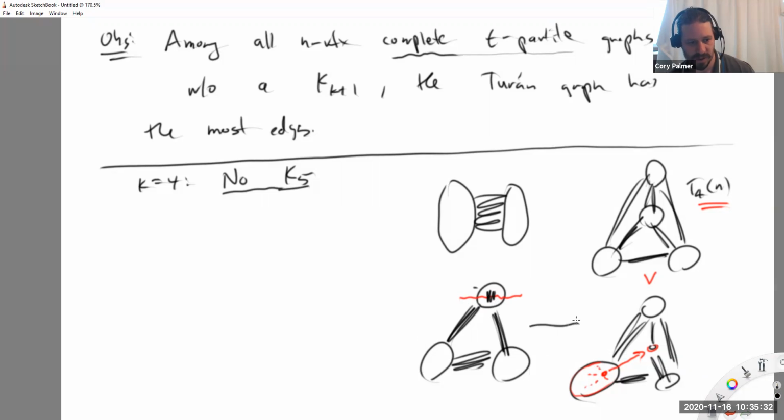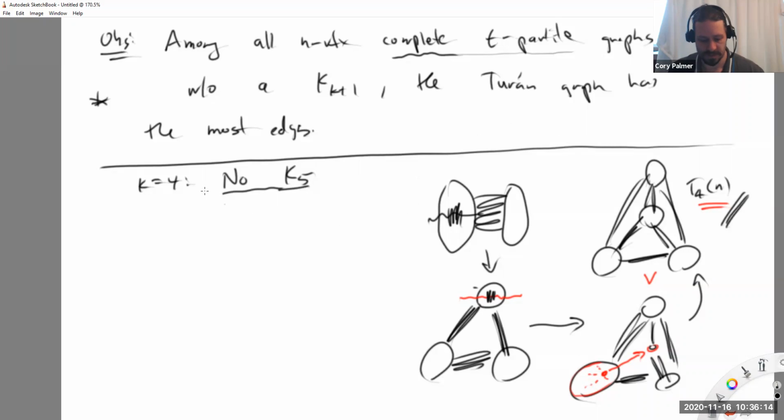But what is this picture? It's now one of these pictures here. Just pull the top there up, and then you get this picture here. The classes may not be balanced anymore, but then do the balancing trick to go here. And in this one, you can do the same thing. There's 2 classes, split this to get 3 classes, then split that to get 4 classes, then balance. So you have this procedure to arrive at this graph here. And in each step, you only gained edges. So that proves the observation here. Again, it's a little bit hand-wavy, but actually this can be made fully rigorous here. You don't even actually need to use calculus to do this. Just a little bit of comparison in sizes here.